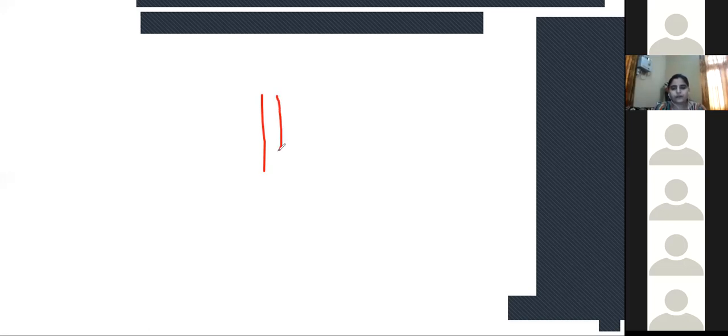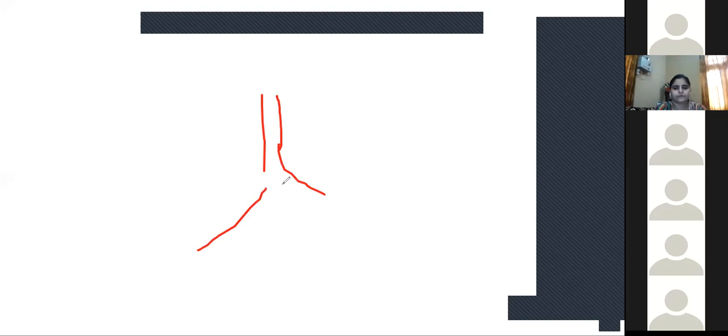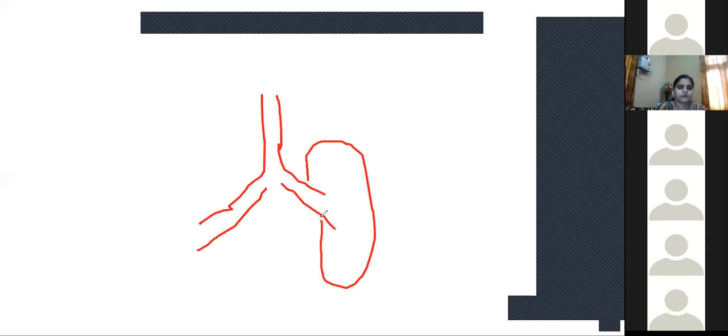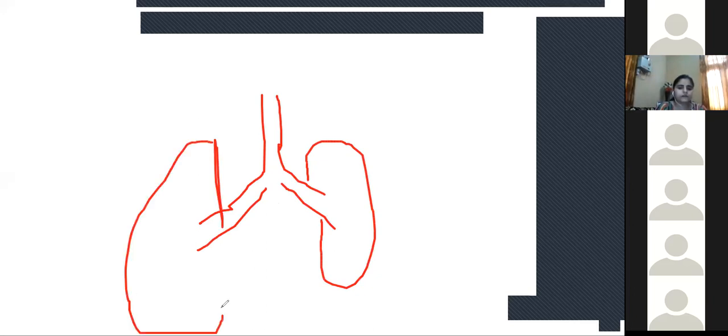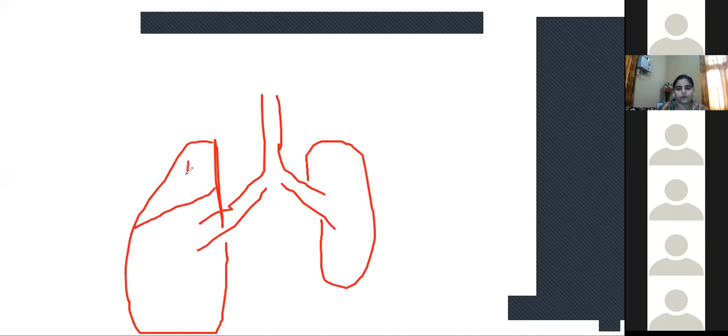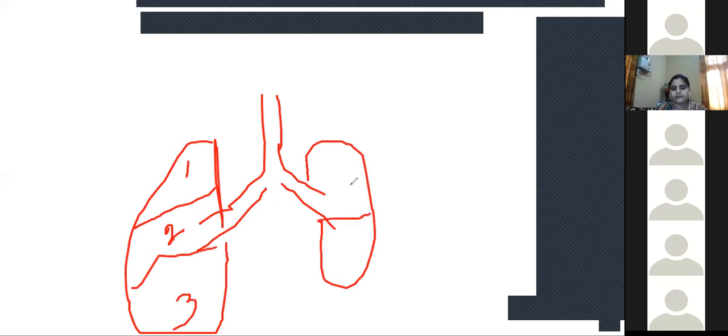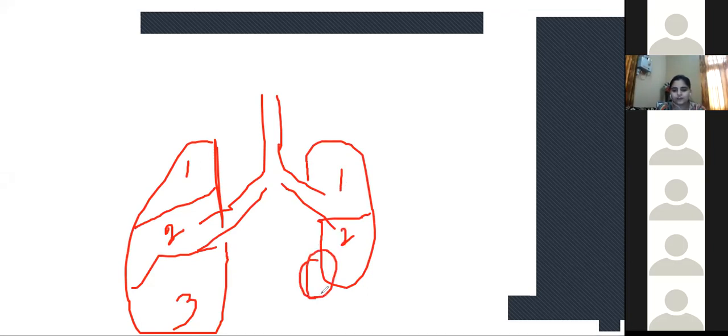Just look into this picture. Suppose this is the trachea. Okay, this is the bronchi. This is your first lung. Clear? This is your second lung. Now this is the right lung. How many lobes will the right lung have? This is the first lobe, then this one is the second lobe, then this one is the third lobe. And in this only 2 lobes are there, first lobe and second lobe. And in this area the heart adjusts. That's why the left lung is smaller.